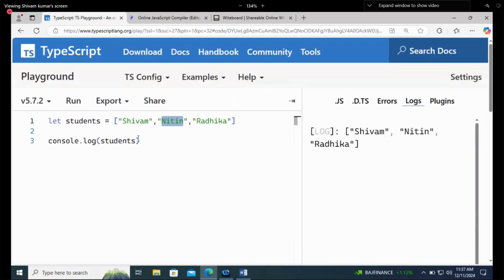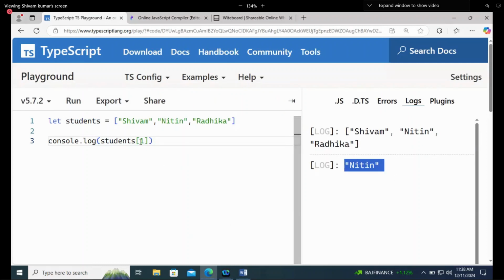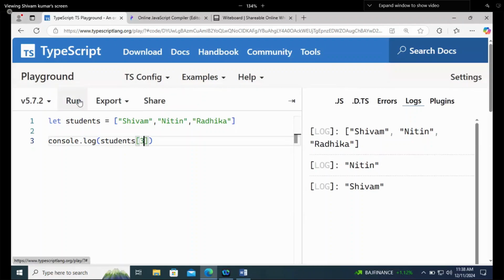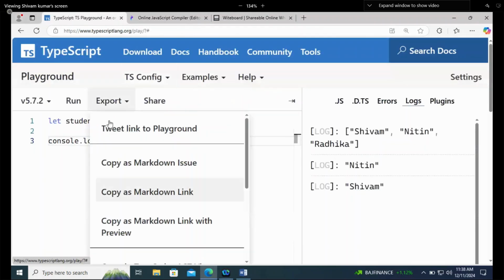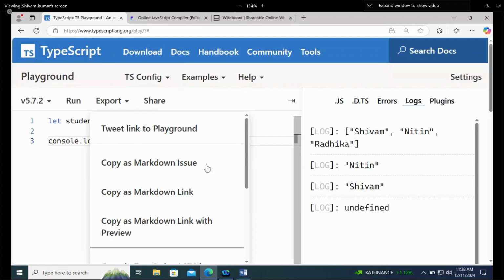So how will I do it? I will simply say student, indexing 1, and it returns Nitin. If I say indexing 0, what will it return? Shivam. If I say indexing 3, because there are 3 elements but the highest indexing is 2 only, what will it return now? Undefined, because it's not defined. We are not defining it, right? Understood?